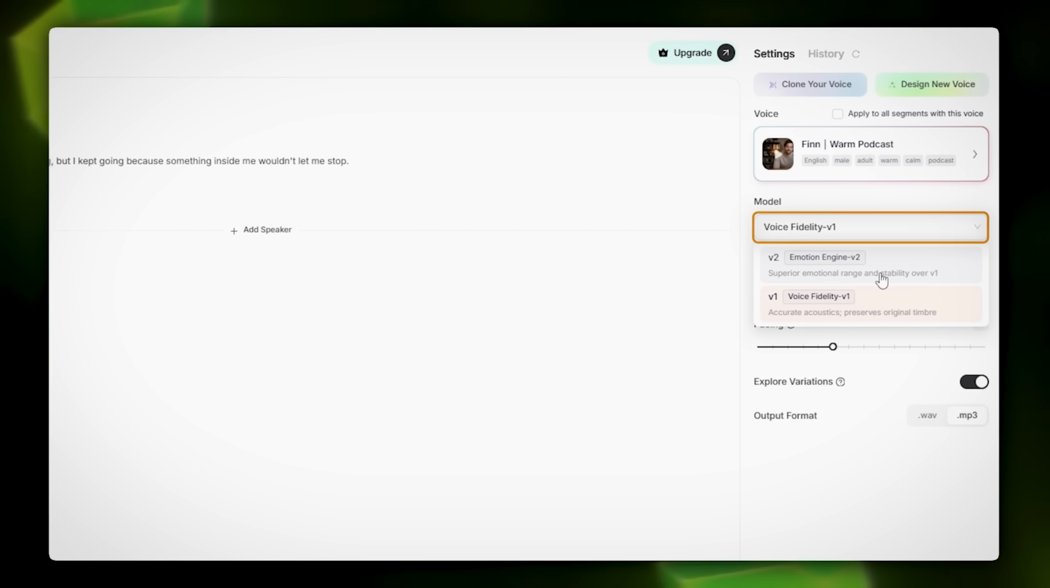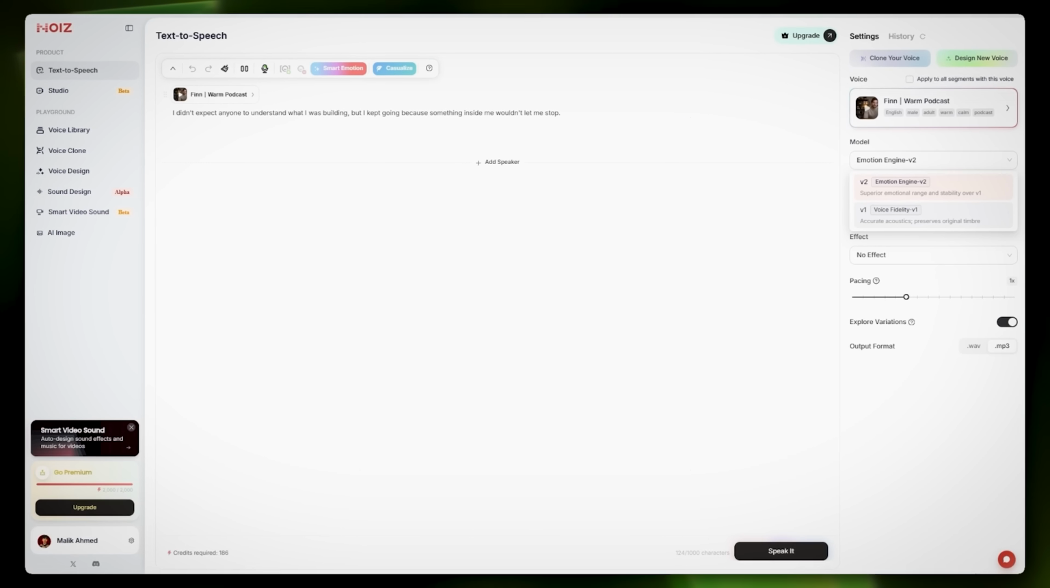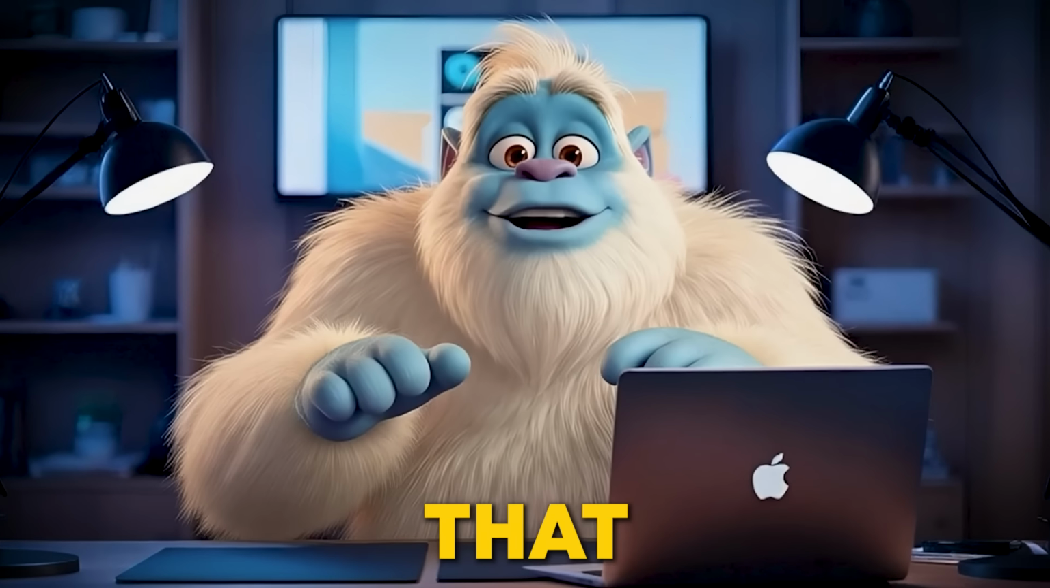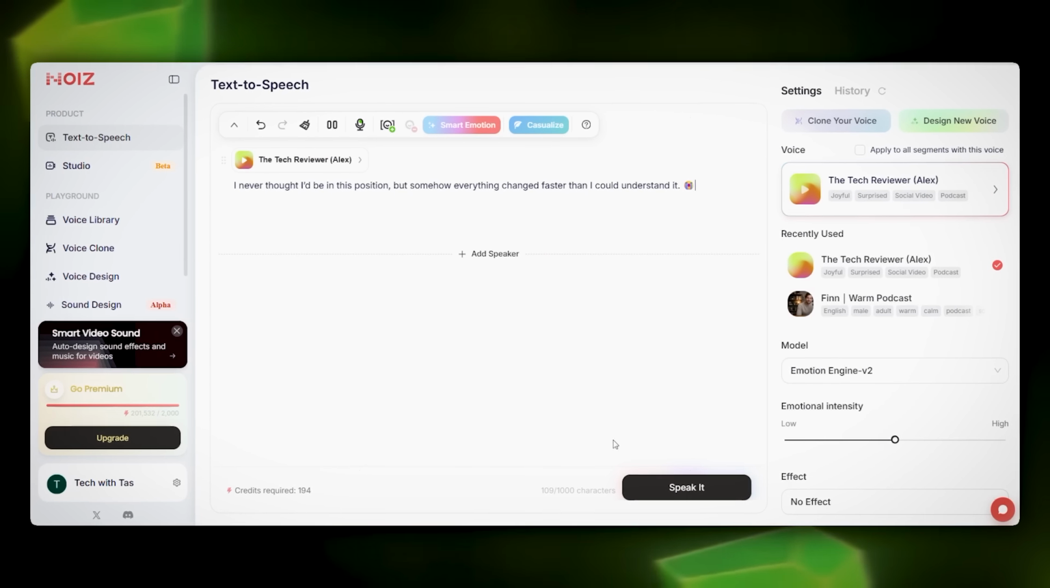First, switch the model to Emotion Pro V2. That's Noiz's newest engine. The default is fine. V2 is the one that sounds like a person. Now the actual trick. Control emotion using emojis inside the text.